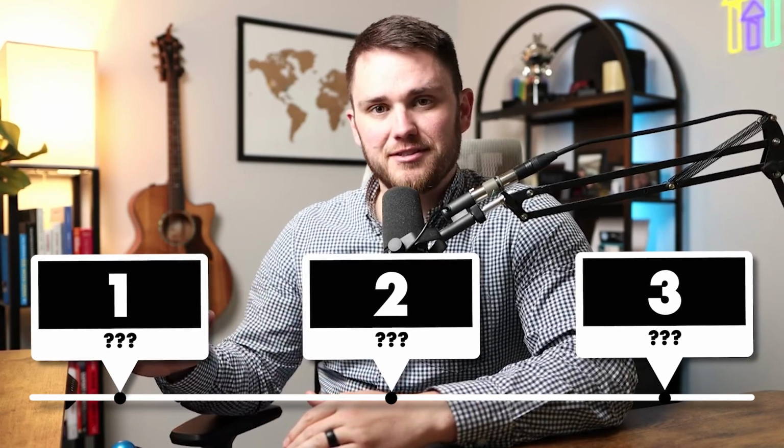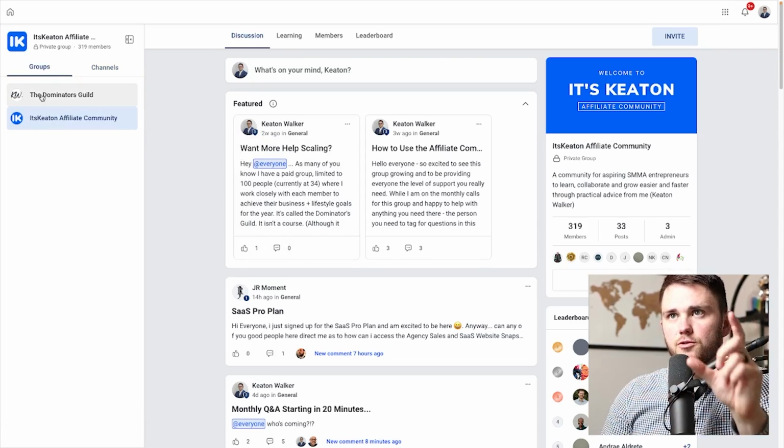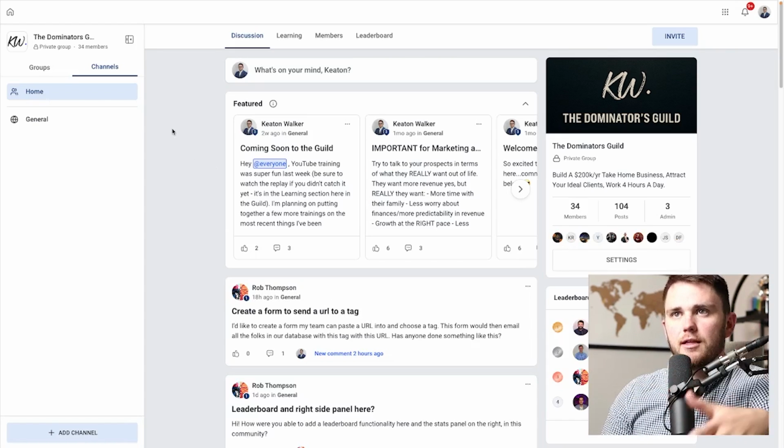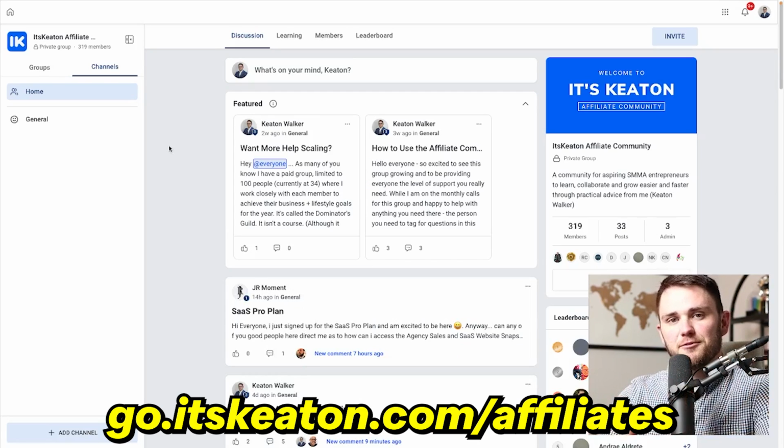That's just absolutely insane. Okay, so first of all, this is what it looks like inside of the communities, and I actually have two set up in here. The guild, which was my private pay only community, and then my affiliate community, which is for obviously many of you who are my affiliates.